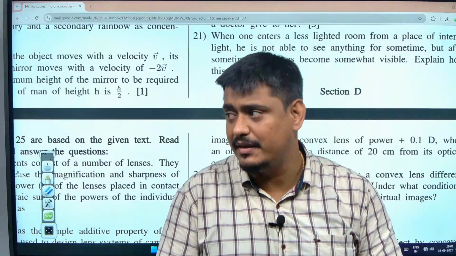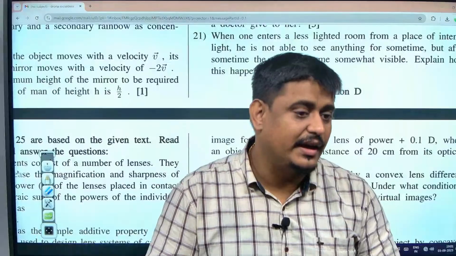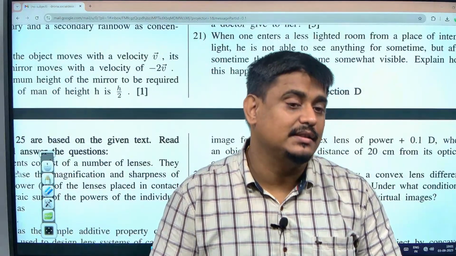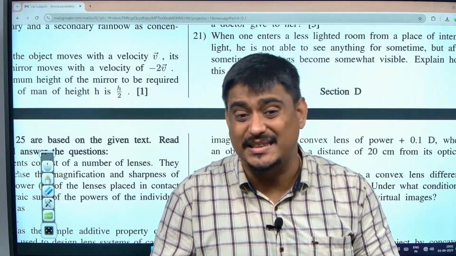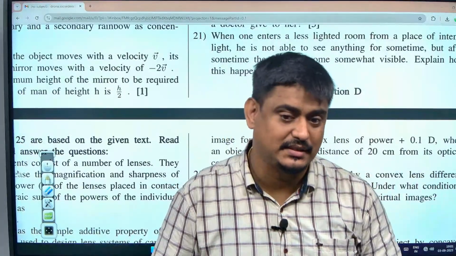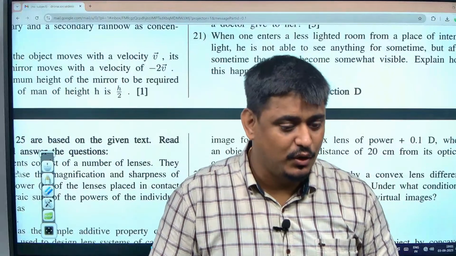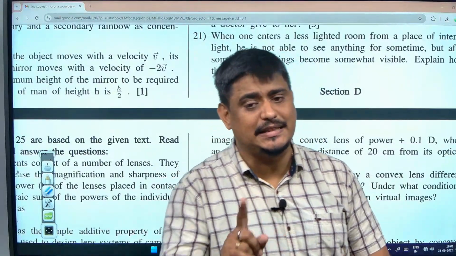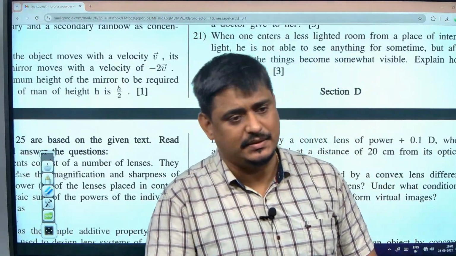And again I am repeating that the light chapter has maximum marks in the board examination. Maximum marks out of the whole science, not only physics. In the whole science, maximum marks come from the light chapter only. Take this chapter seriously. Okay.